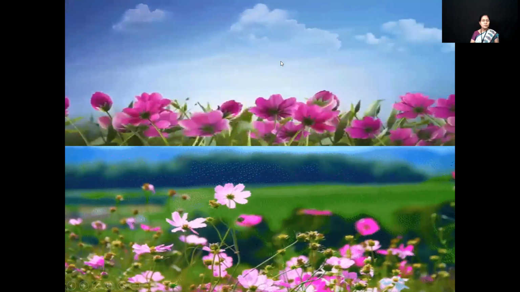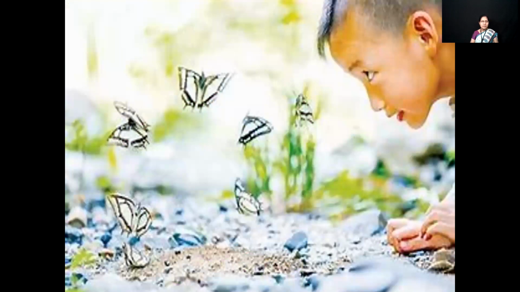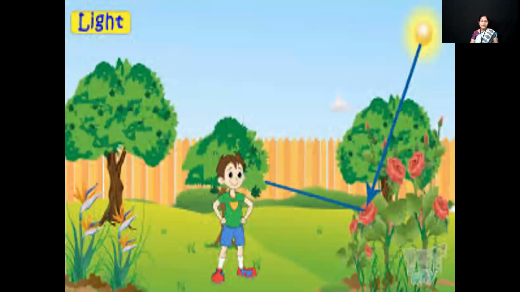Do you see such beautiful objects in your surroundings? Do you know how we see these objects? When light of the sun falls on the object, the object reflects that light. And when the reflected light reaches our eyes, we see that object.